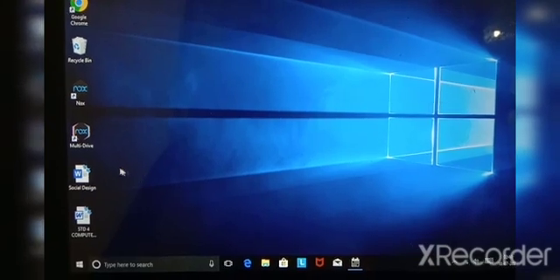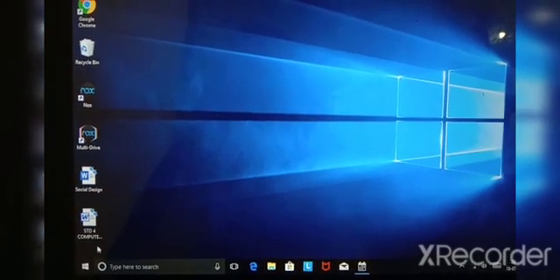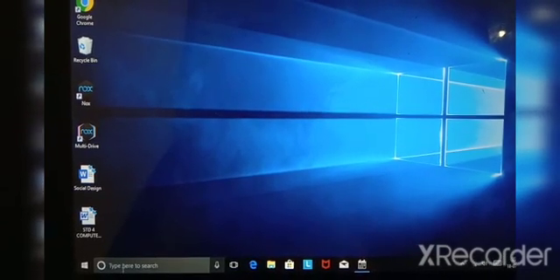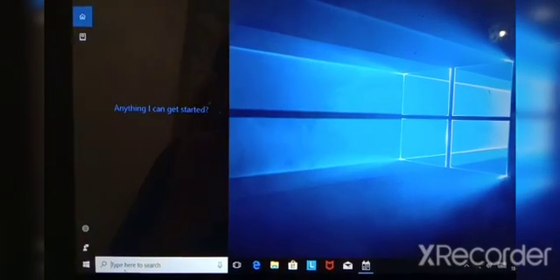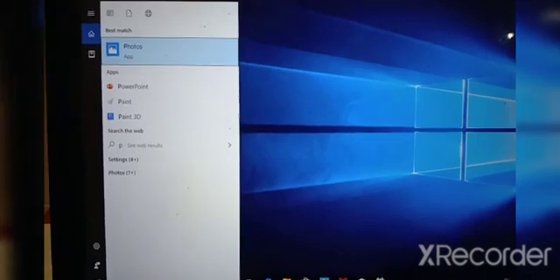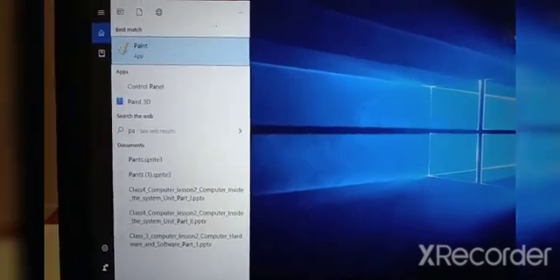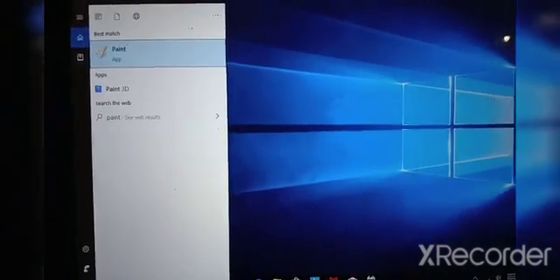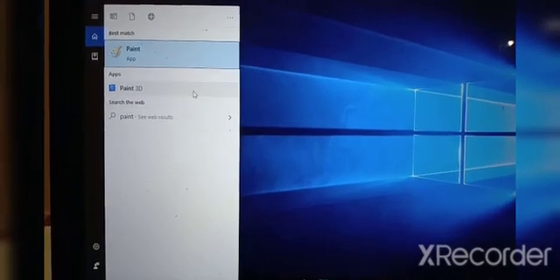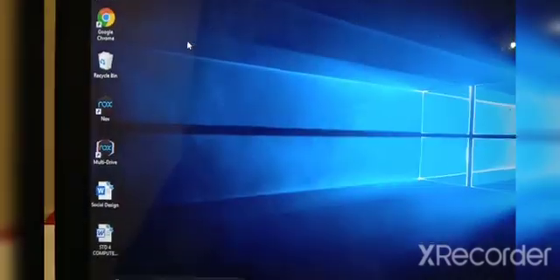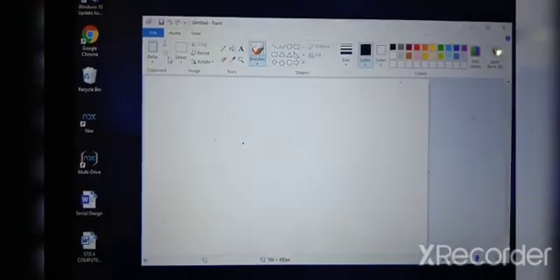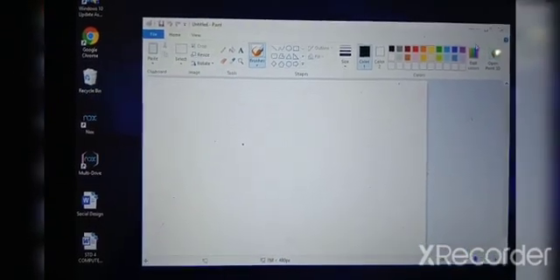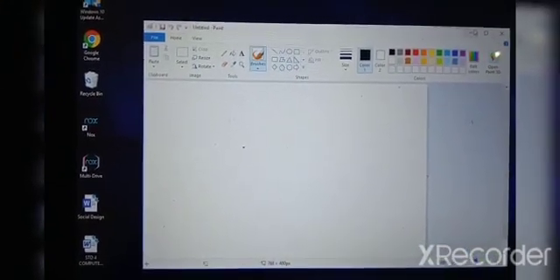Then I will open one more application, suppose paint. Click on paint and open. So these are the two applications which are open now.